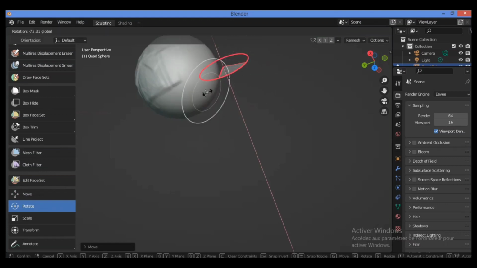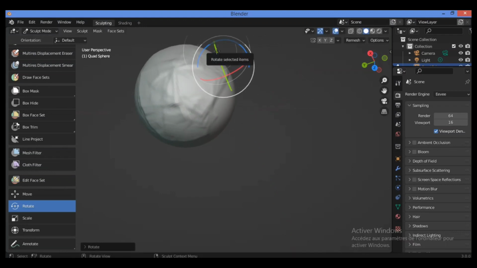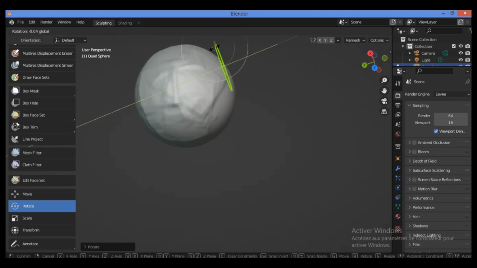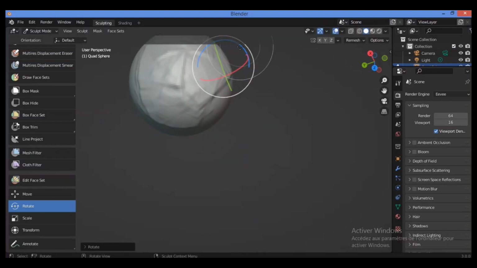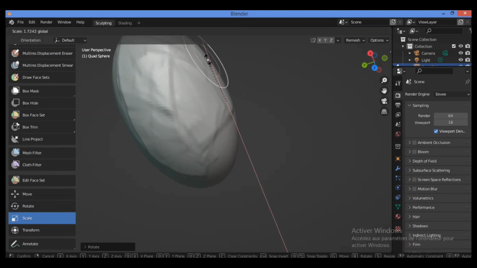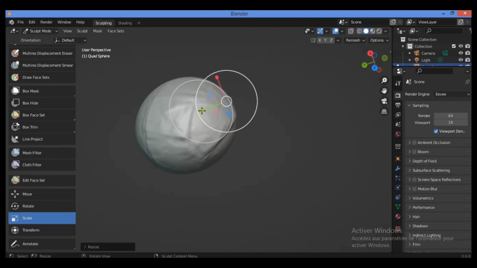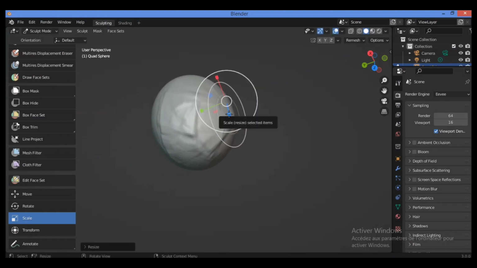You can hold and drag to rotate your mesh, or rotate it around the y-axis or the x-axis as shown here. Scaling also, to scale it along the y-axis, the x-axis, and the z-axis as shown here.